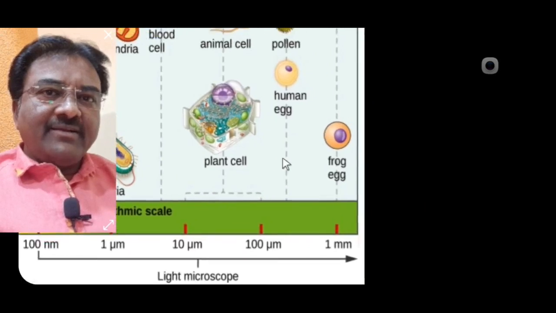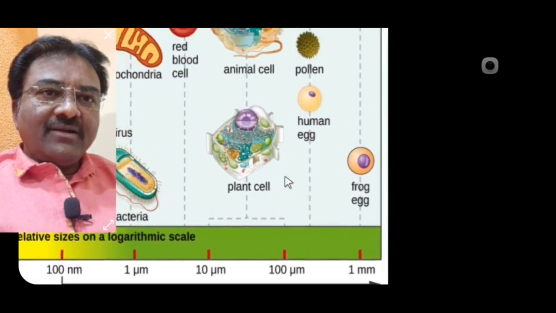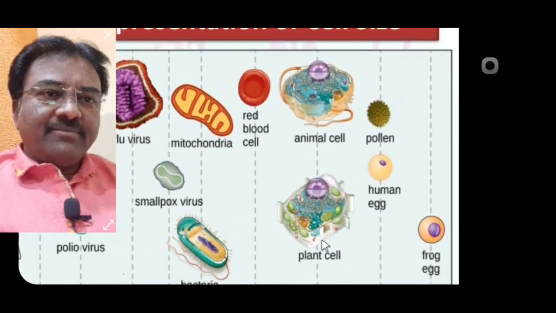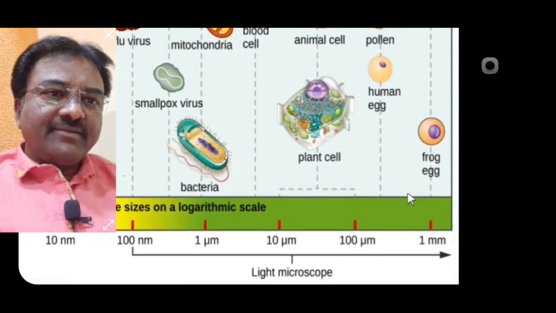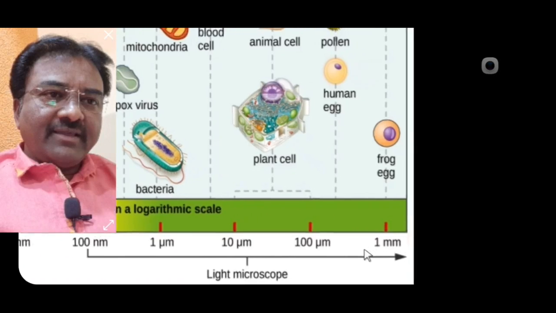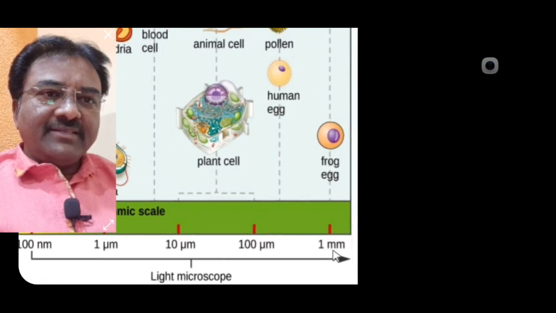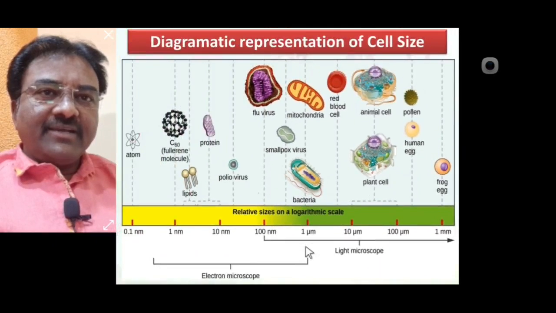Human egg and pollen grain are about above 100 micrometer. Frog egg is about 1 mm in size, which means different cells show different sizes.